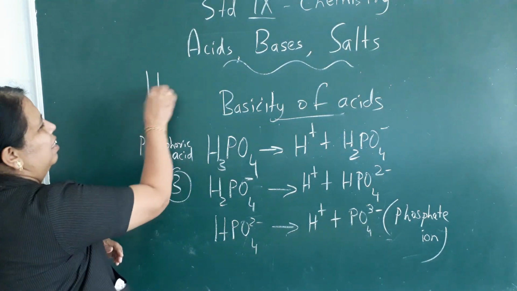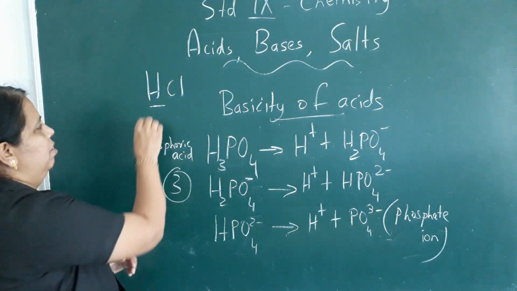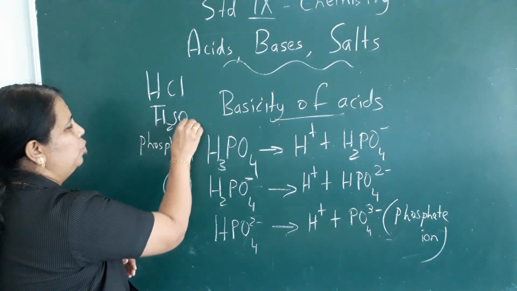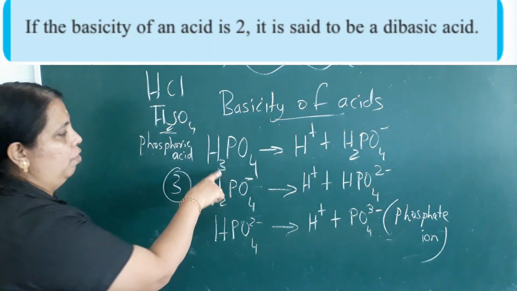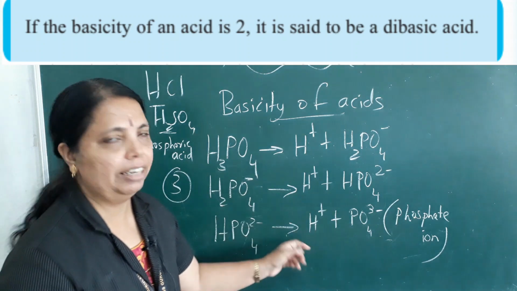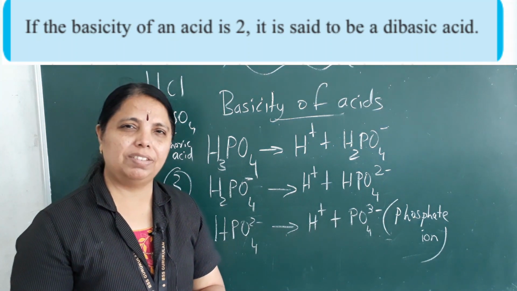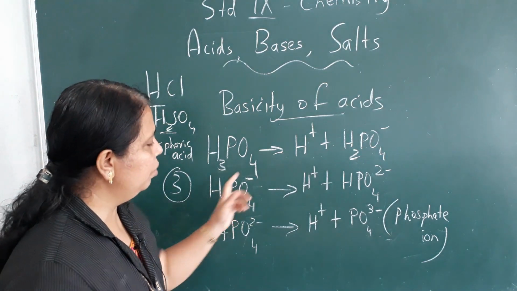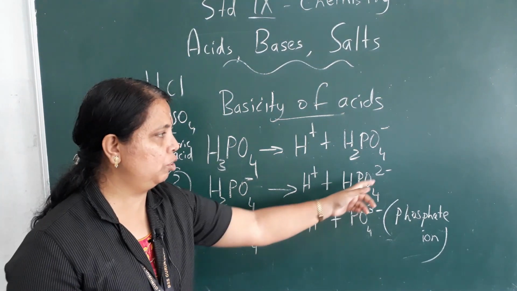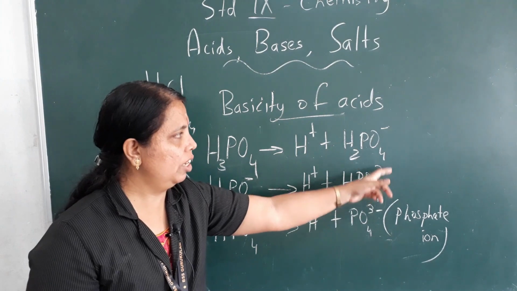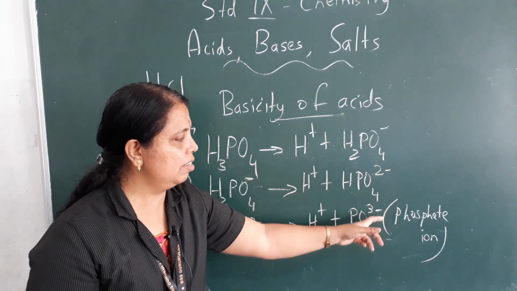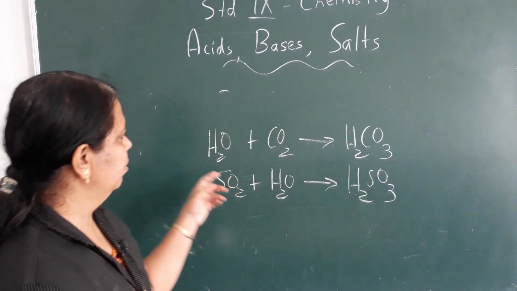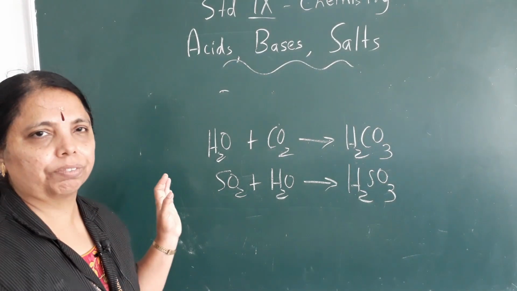Hydrochloric acid, 1 H+. Sulfuric acid, 2 hydrogens are released. Phosphoric acid, 3 hydrogens are released. Understood the basicity of acid now? How to calculate? So H, what is remaining, you have to be very careful while adding the charges. So here 1 minus, here 2 minus, and here 3 minus. Remember.